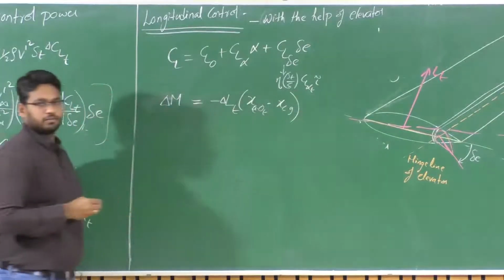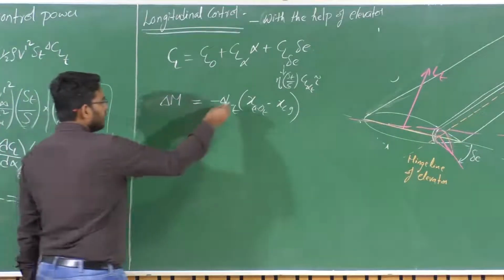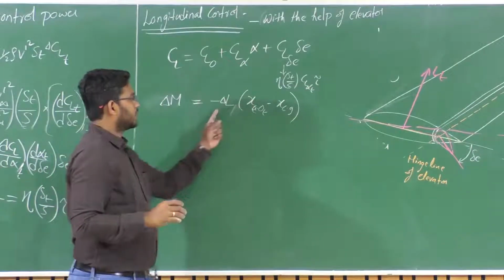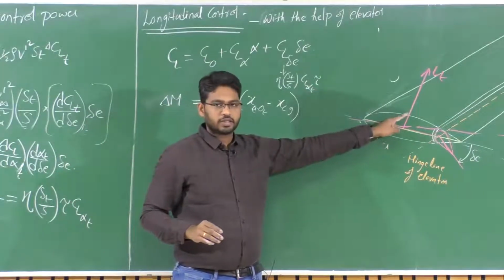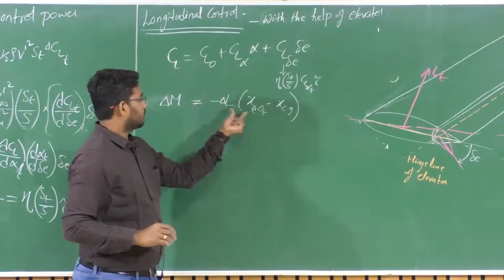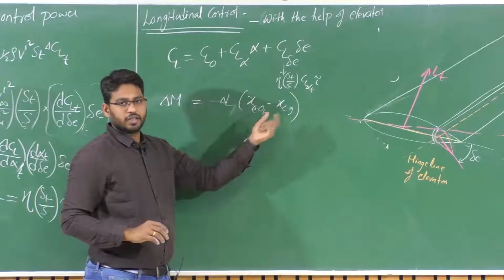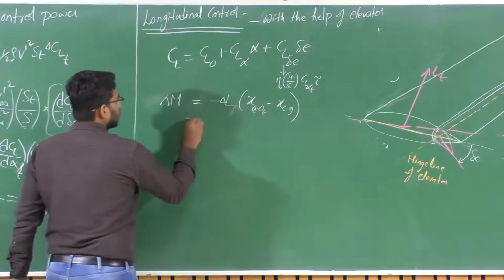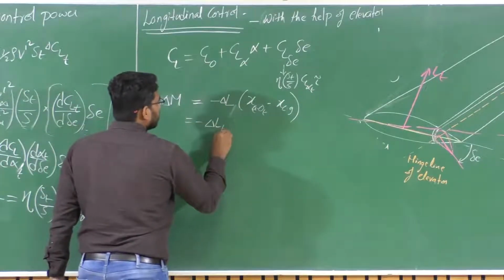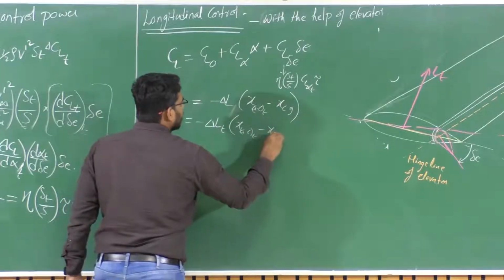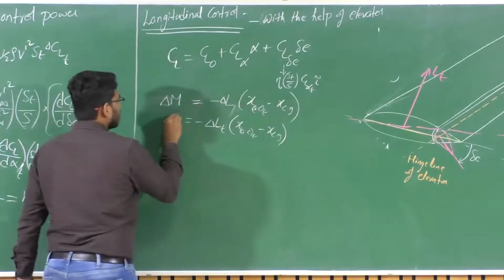That's the moment arm, we know it. The change in lift of the aircraft is acting near the tail, at the aerodynamic center of the tail. So delta M equals minus lift at the tail times xAC of tail minus xCG.